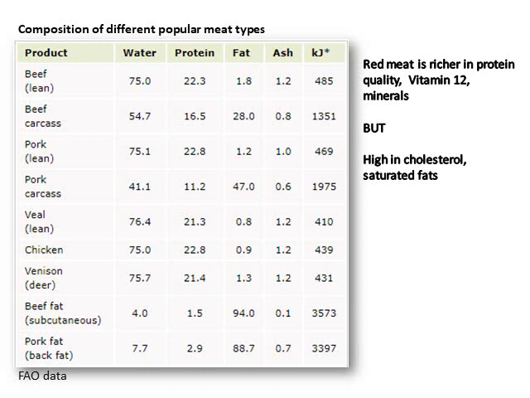The composition of different popular meat as per the website of FAO has been put here. So one important thing is that red meat has higher or better quality of protein. So by better quality of protein, we mean the right types of amino acids in the right proportions as required by our body. And red meat is also richer in vitamins and minerals, especially iron.